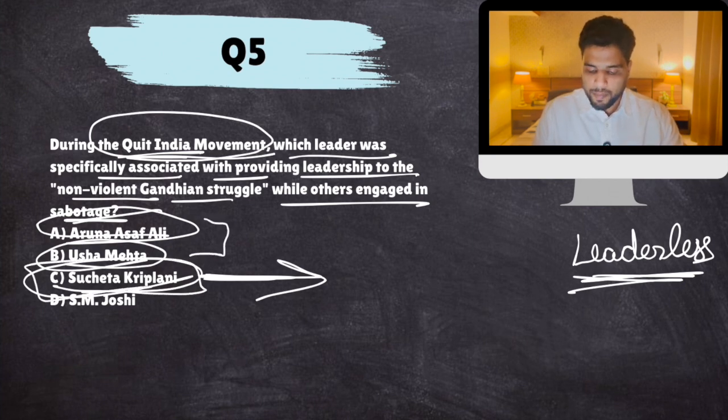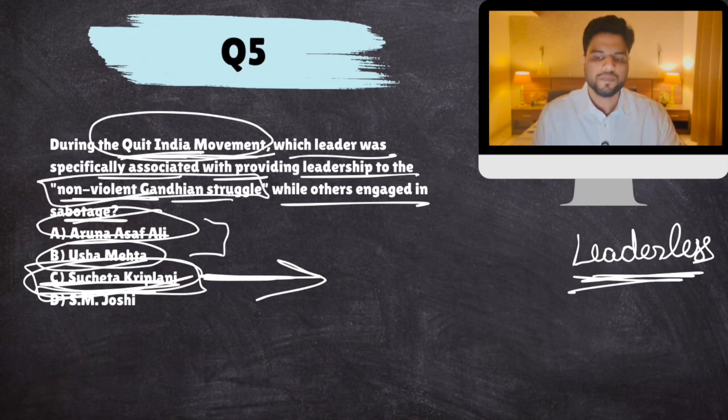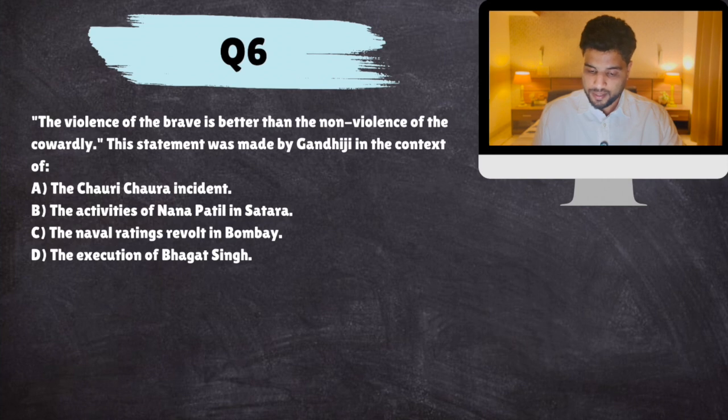She was the leader now because Mahatma Gandhi was in jail and most tall Gandhian leaders were in jail. So it was Sucheta Kriplani which led the non-violent part of this Quit India movement. Answer C. Though Quit India movement quickly became violent also, it had the support of Gandhiji also. Gandhiji said that I won't do the same thing as I did with Chauri Chaura incident. If this movement becomes violent, I'm ready to accept it also.